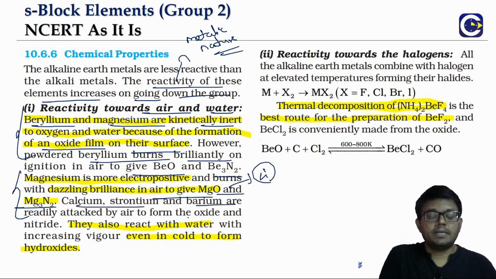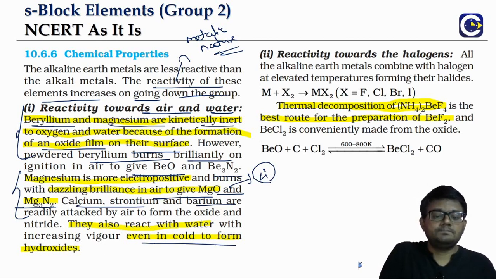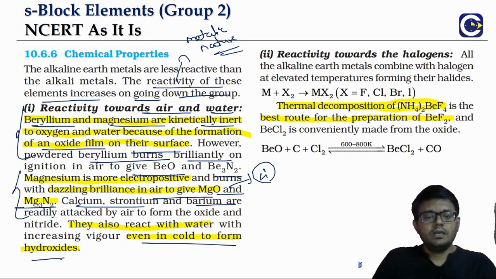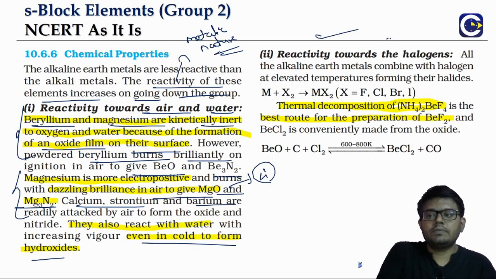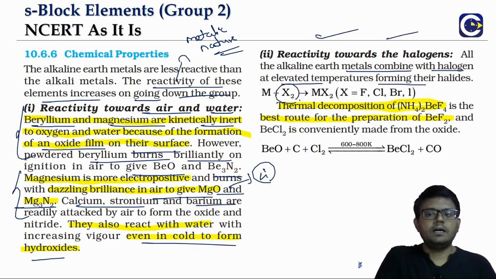Calcium, strontium and barium readily react with air and even water. In fact, they can even react with cold water to form hydroxides. So the reactivity with air as well as water will be increasing down the group. And when we talk about the reactivity with halogens, other than beryllium, the other metals can easily react with the respective halogens directly to give the halides.